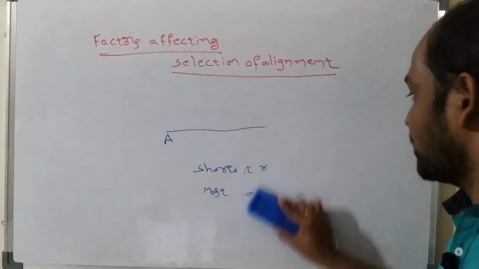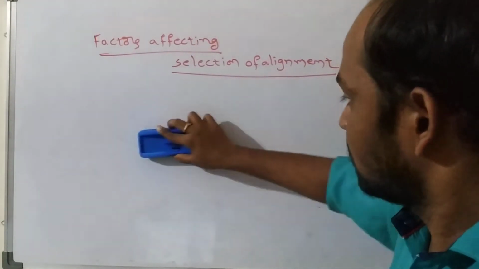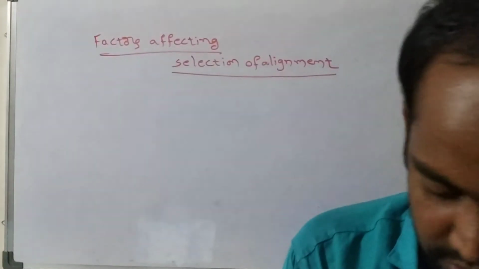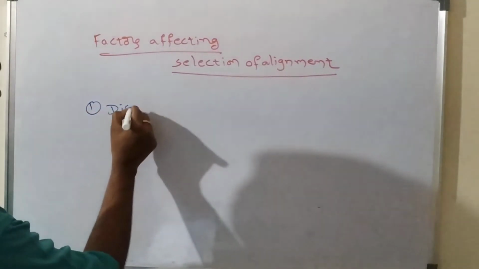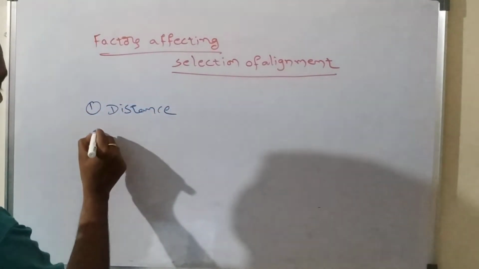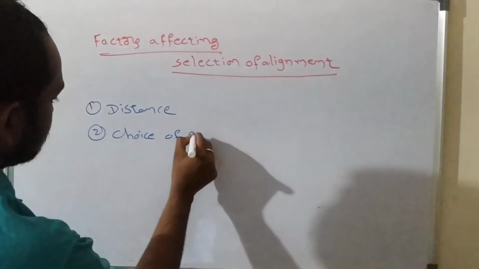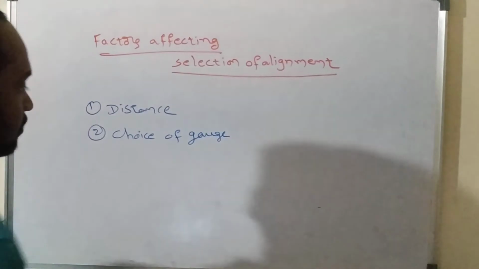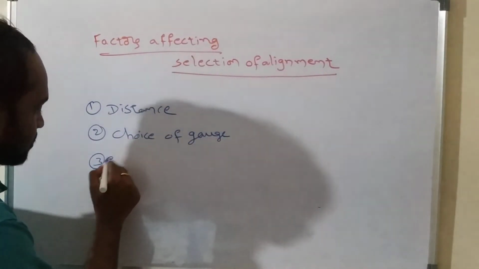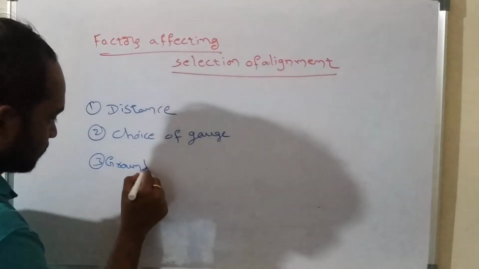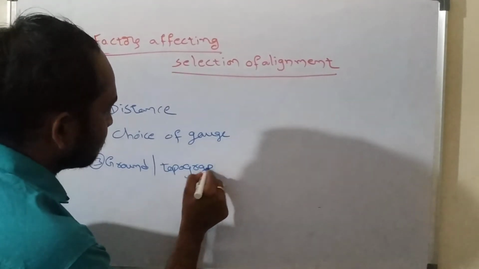See, the first one is the distance. And the next one, which is the most important one, is the choice of gauge. First one is the distance, and next one is the choice of gauge. And the next one is the different ground features, or topographical features. Either hilly areas or valleys are there.